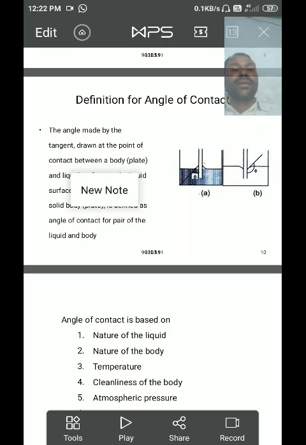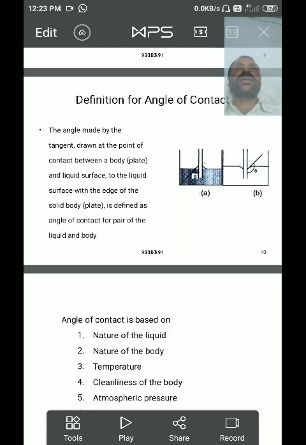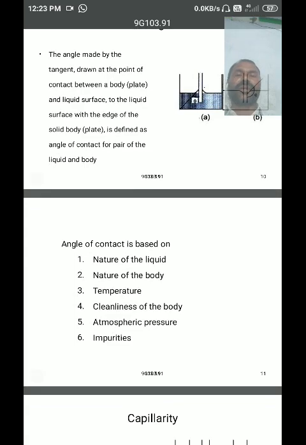If the glass plate is dipped in mercury, then the angle of contact becomes obtuse, meaning theta is greater than 90 degrees. For pure water and a pure glass plate, the angle of contact is 0.